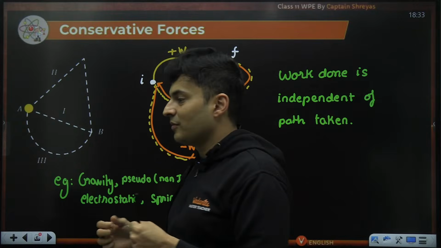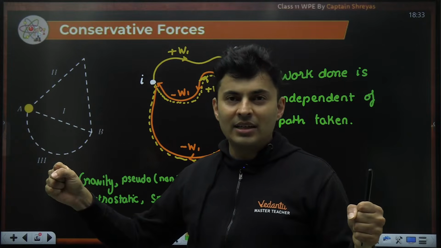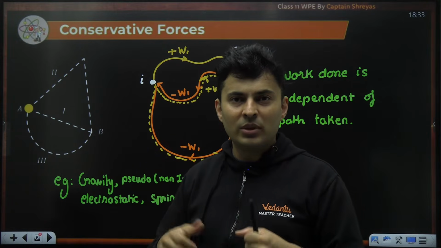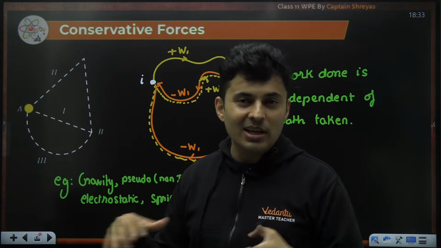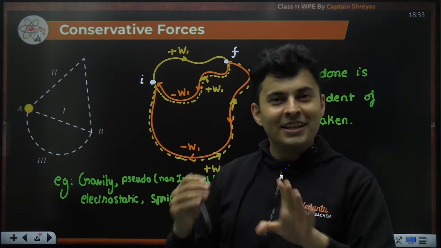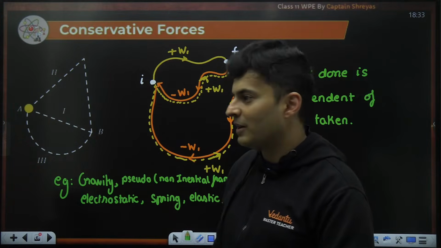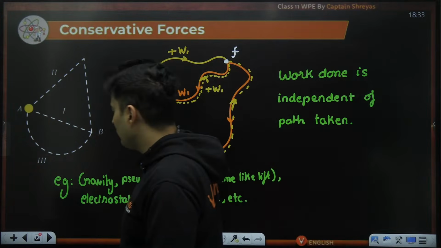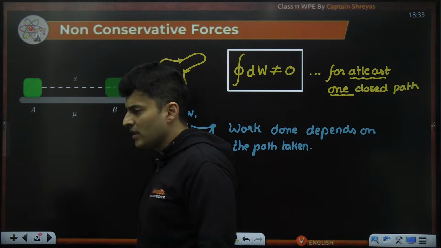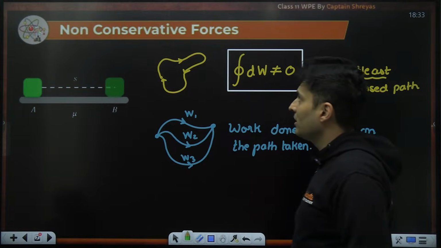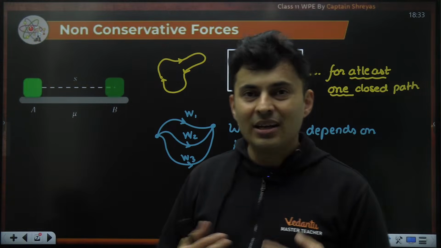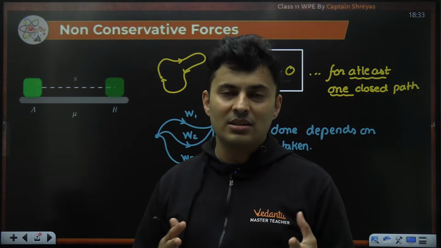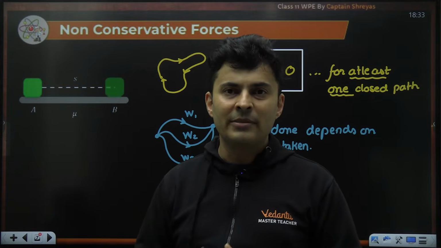Okay, so elastic force: I pull a rubber band, it gets deformed, I release it, it comes back to its original state. So wherever you can get back to the original state without any change in the universe, you can say it is a conservative force. But there is always a spoil sport. Whenever there is a hero, there is a villain. You have the non-conservative force as well. That is where you cannot really get it back into its original state. There will be some change which is happening somewhere.